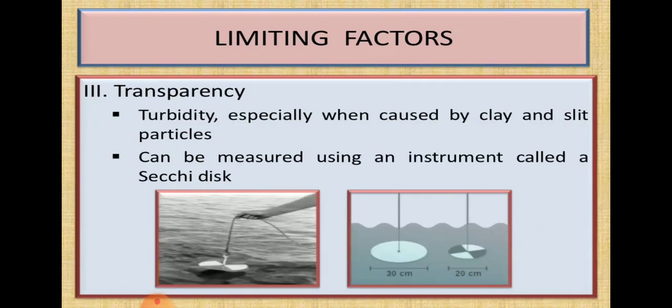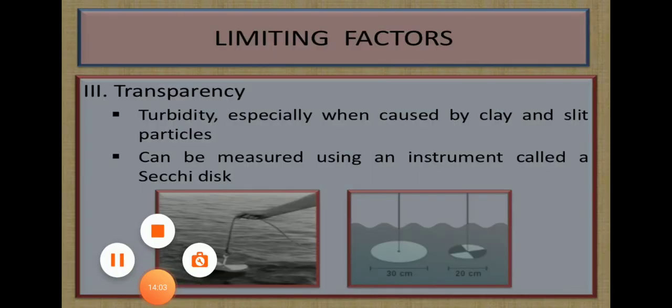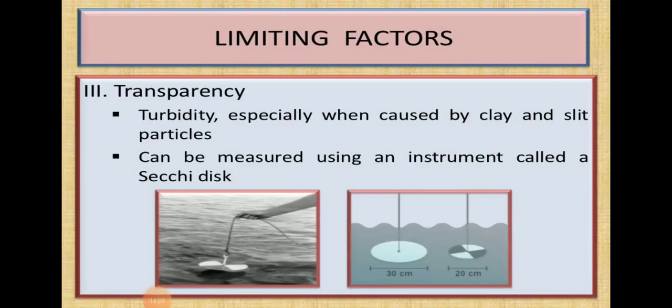Then another very important limiting factor is transparency. So we can see in the water, up to some level, the organisms or anything which is present in the water. So the water has the capacity of transparency, but only to some extent.